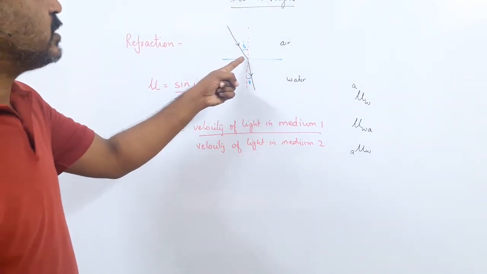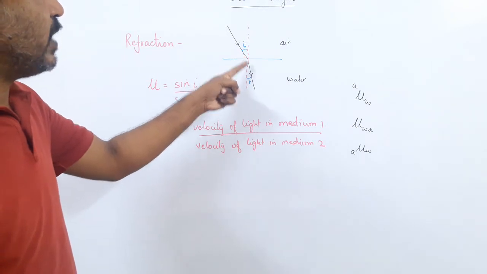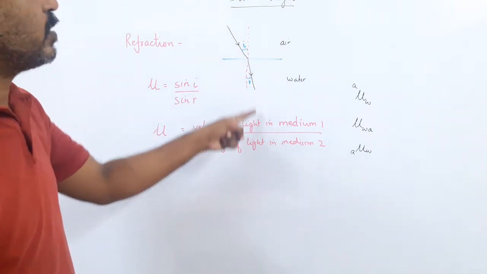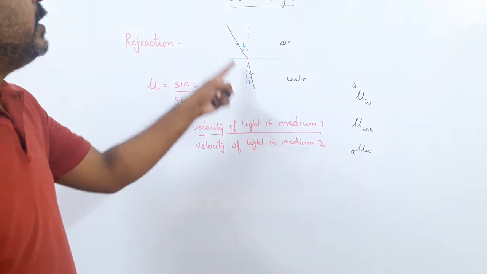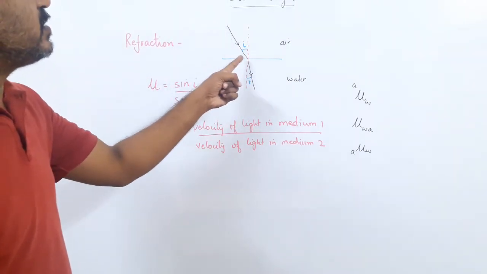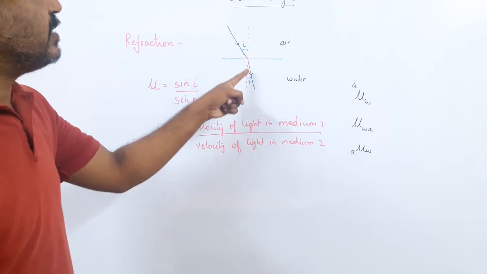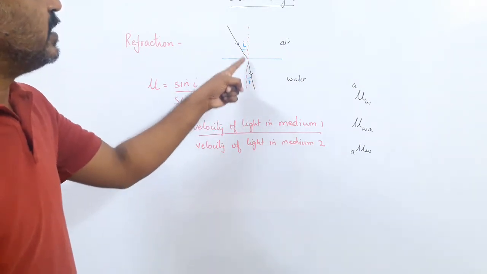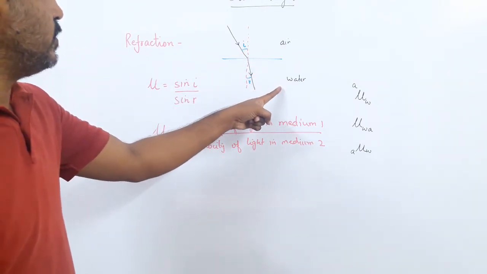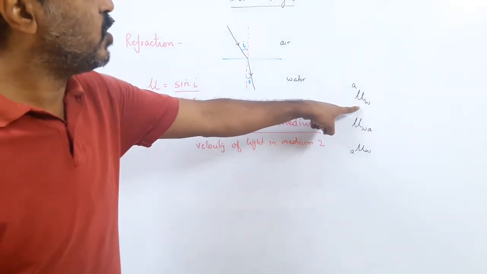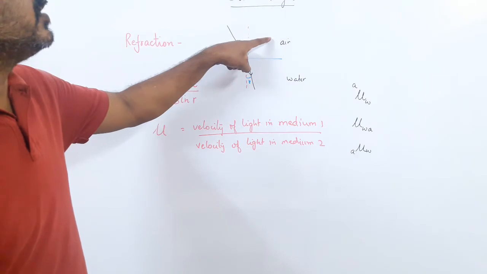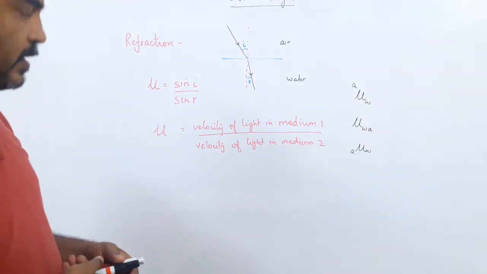Why? Because light is bending at the surface of air and water, so light is bending in the water. The light has changed the direction in the water. Can you see? In air the light was coming in this direction. In water the light has changed the direction. So the change in direction, the bending, is in water. So we are finding refractive index of water, but with respect to what? With respect to air.